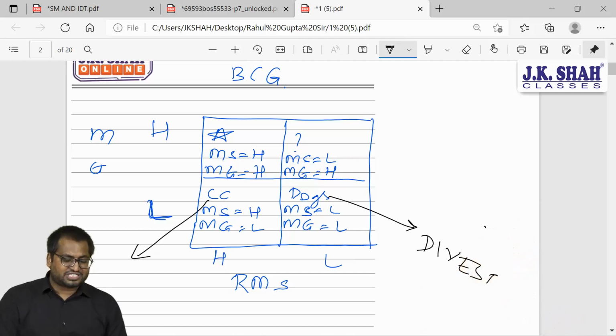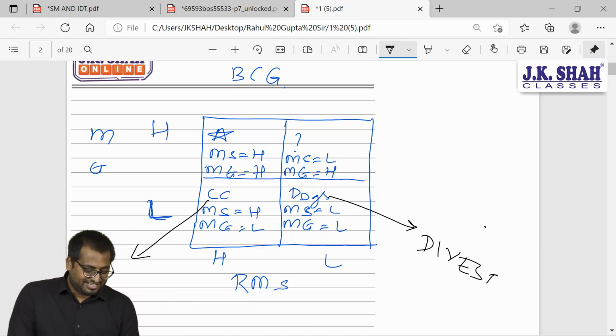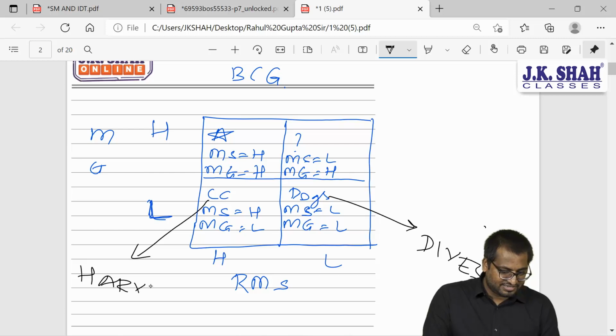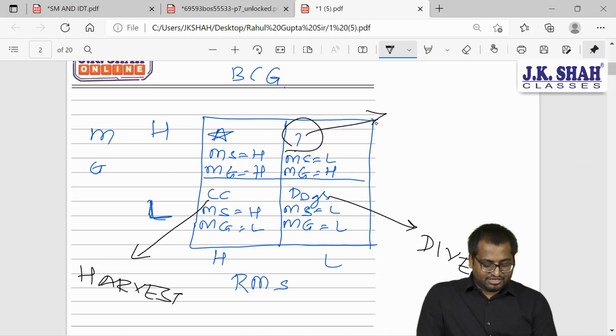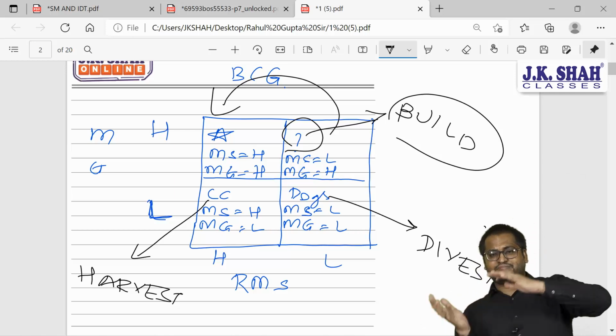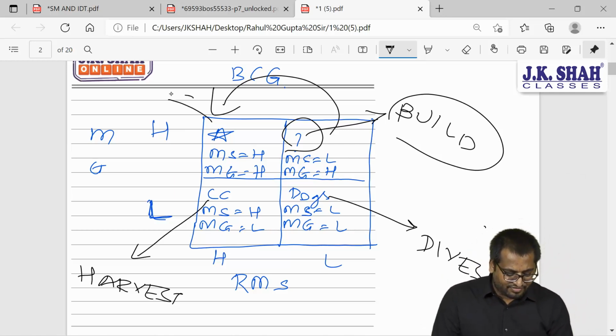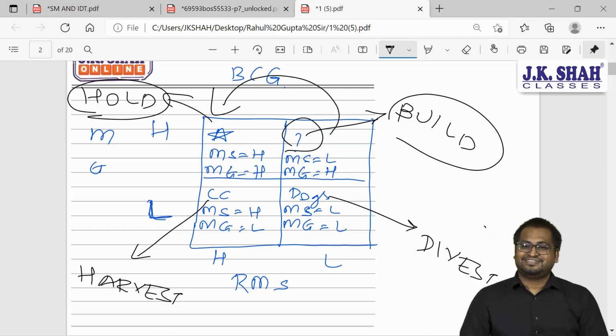For a business of cash cow, what will you do? You will harvest. For question mark, you will try to build, because you want to increase your share so that this question mark becomes your star. And for star, what you will do? You will try to hold on to your position.